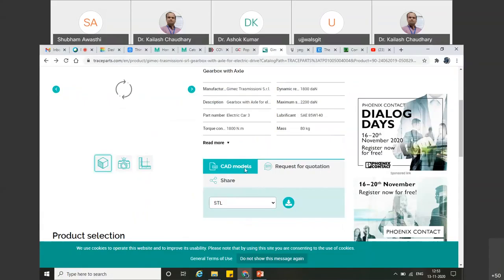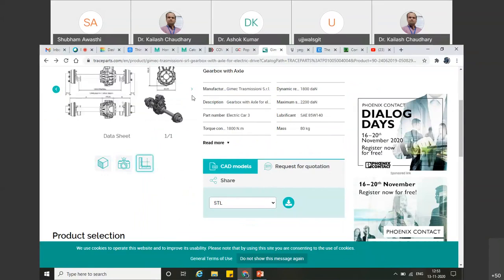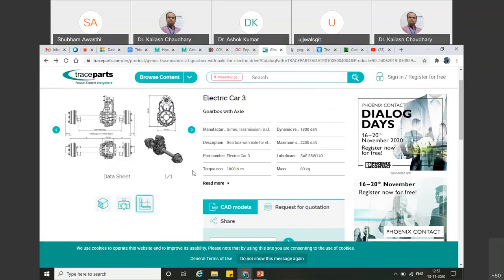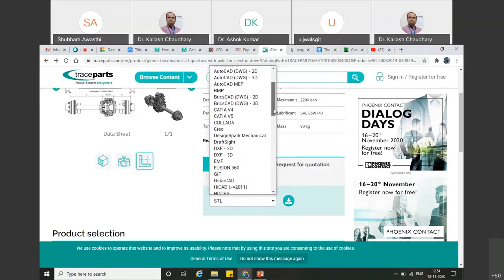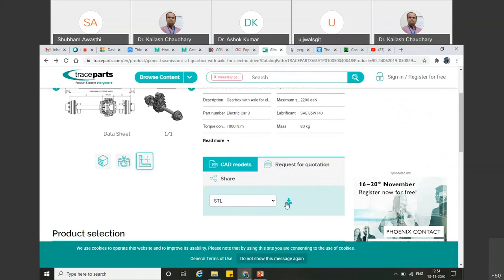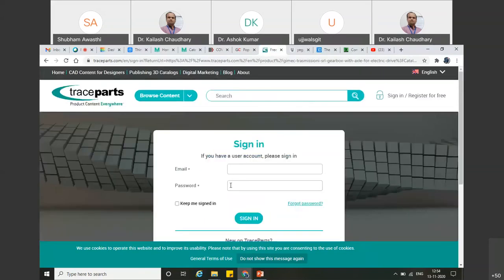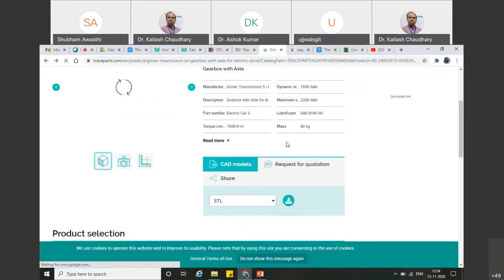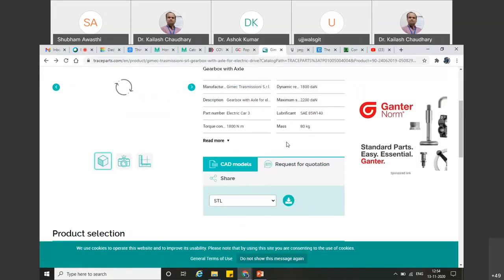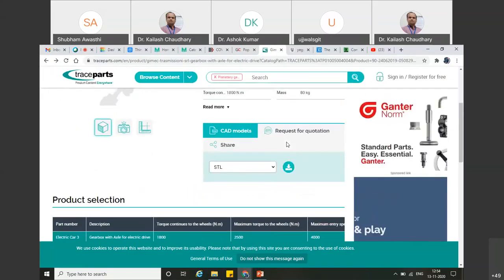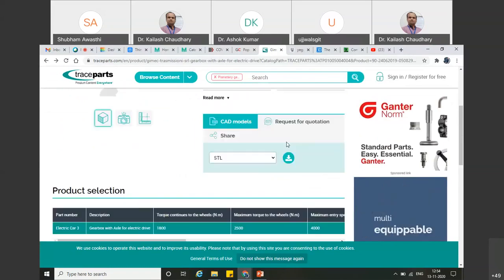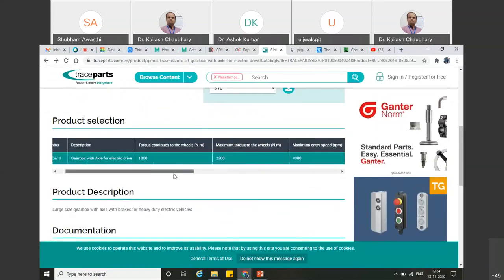Otherwise, if you just want to see how it will look, whether it is suitable for your application, or what its configuration is, you can download the CAD model either in STL file format or any other file format if you want to customize it according to your need. So you just download it in STL format. It will be downloaded once your authentication is done, meaning only your email ID and password are required to register on this website. After that, you can freely download this model and practice on it. All the technical specifications are also there.